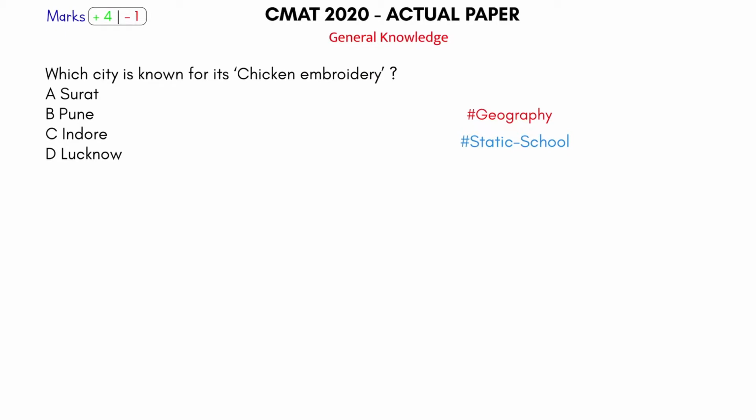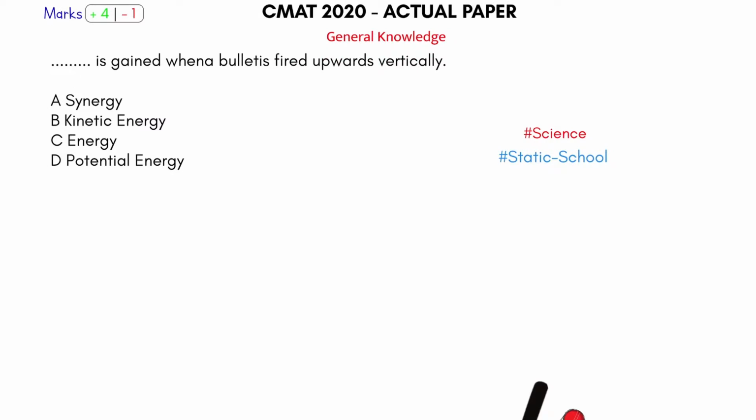Which city is known as a chicken embroidery? Okay, geography, static school, which is clearly Lucknow here. It was known as chikan embroidery. So I hope this is giving you an idea on how to pick up the right question.